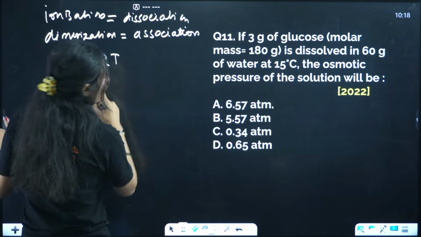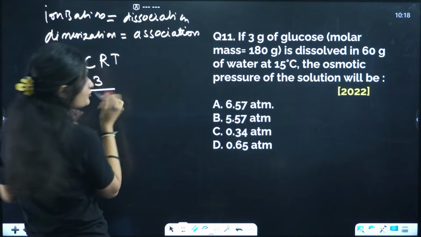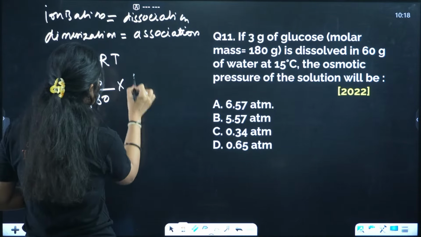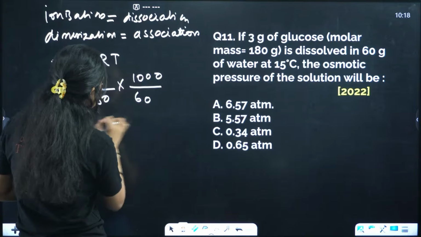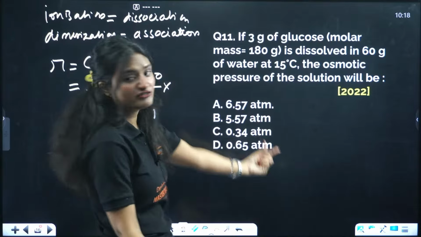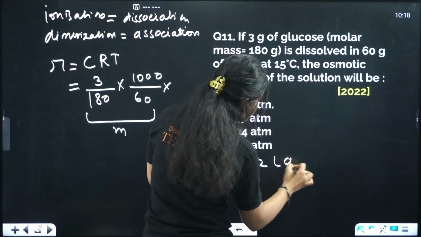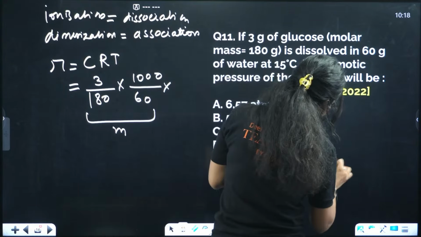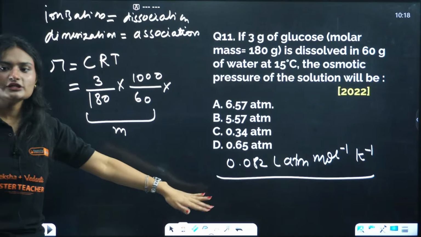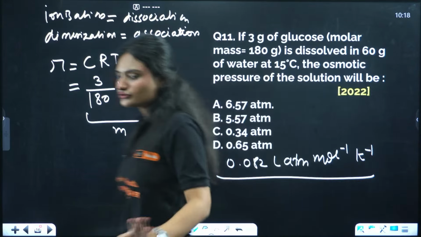Okay, now let's solve this question first. 3 gram of glucose is dissolved, so the number of moles will be 3 by 180, dissolved in 60 gram of water. This is the molality. The answer is given in atmosphere, so in atmosphere, the value of R is 0.082 liter atmosphere per mole per Kelvin. Clear? You don't need to remember it. This will be provided in your question; for most of the questions, they provide this value.